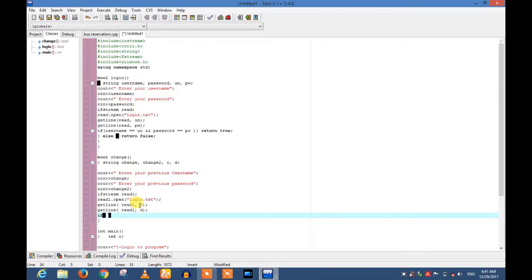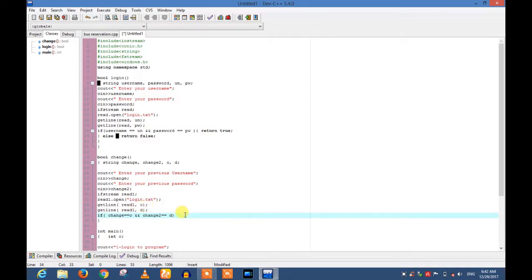If change, which is the username variable, is equal to the C, and the password which is taken in change to is equal to D. D is taken as the password from text file.